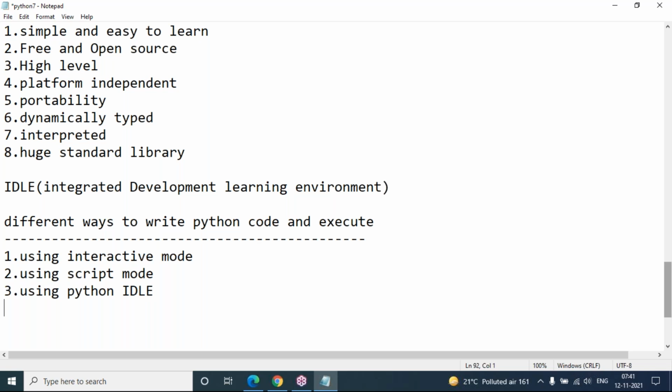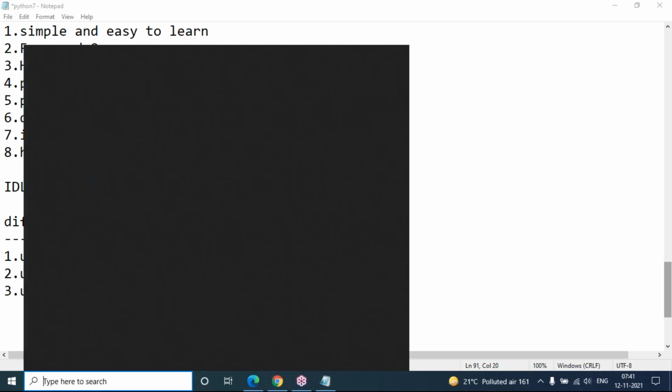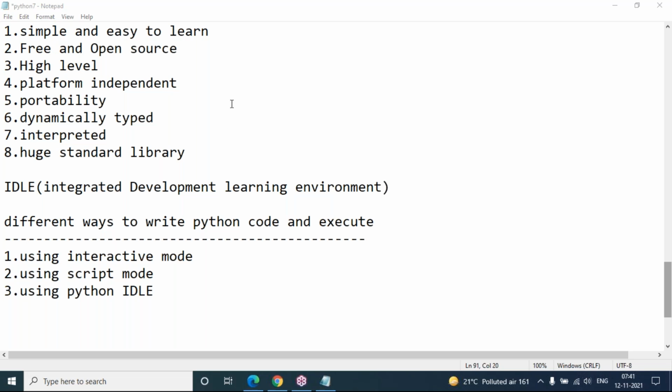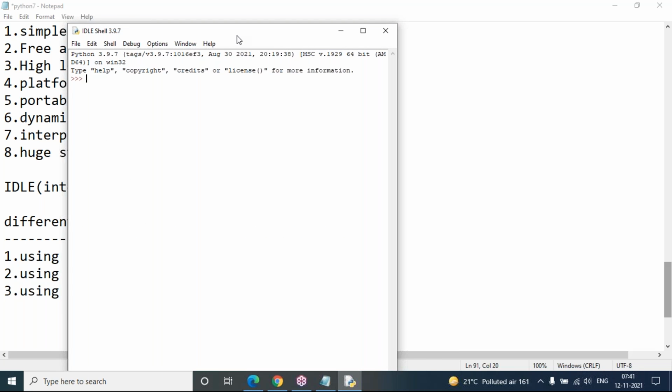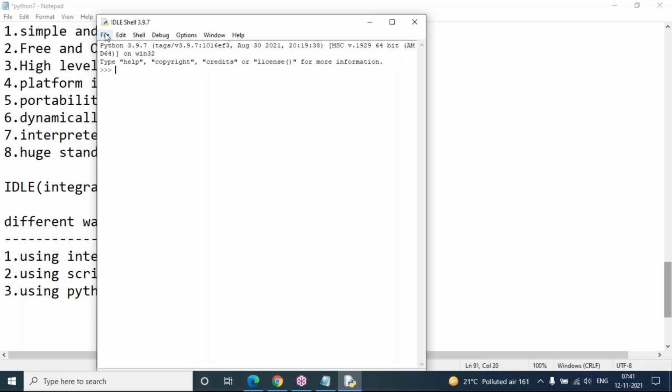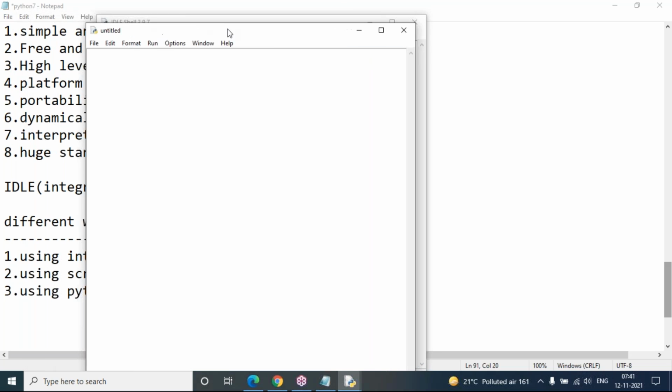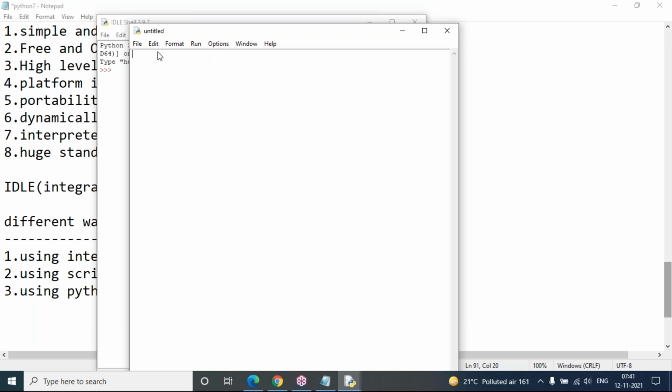Yes, I'm going to use this Python IDLE software directly. I want to create a new file over there. Is that possible? Yes, it's possible. Let's go to IDLE software again, and you will get the interactive window, but I don't want to write code in the interactive window. Let me open a new file: file menu, new file, and it will ask you to type here, your code is typed here.